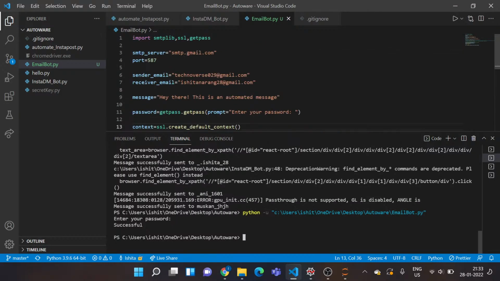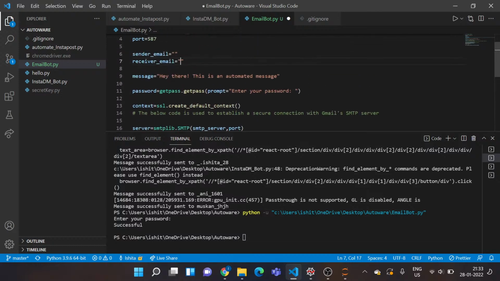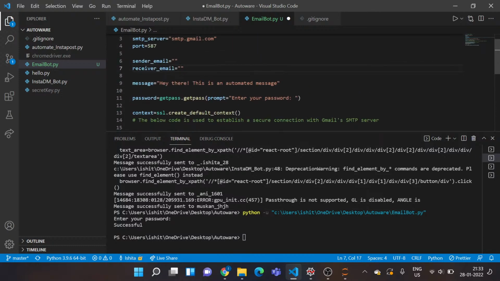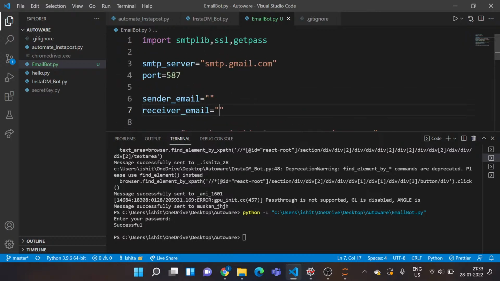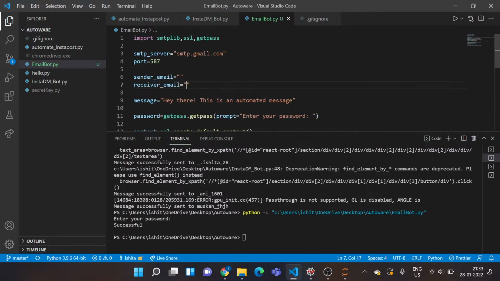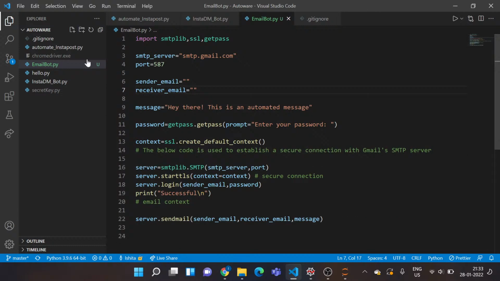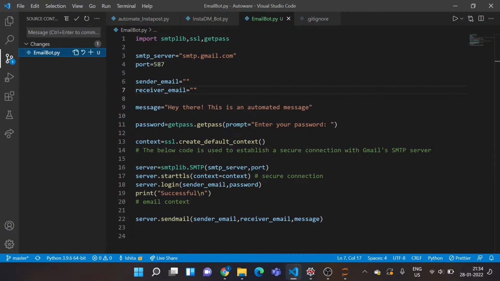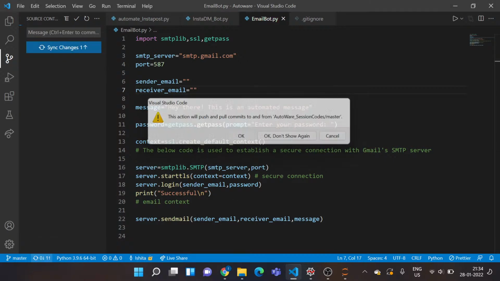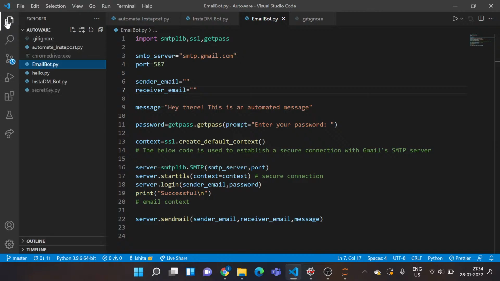Okay, I forgot to update this code. I'll just do that. Give me a second. I'll save this one. I suppose the email bot would be uploaded. Okay, guys can go and check.